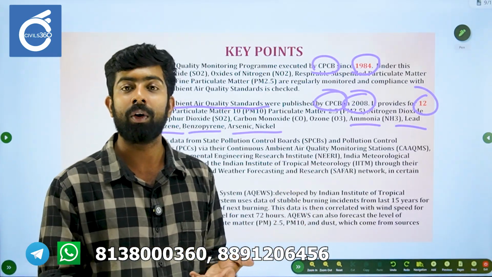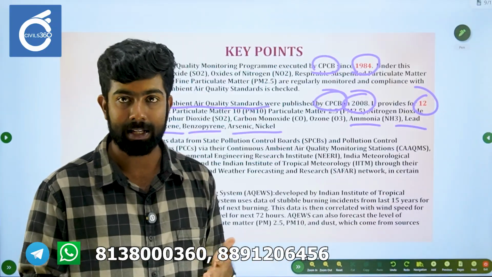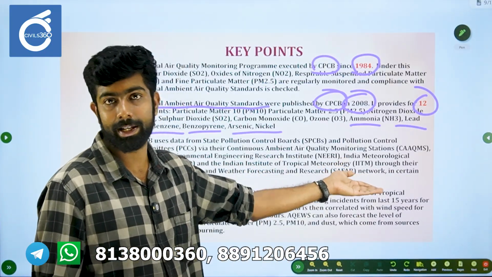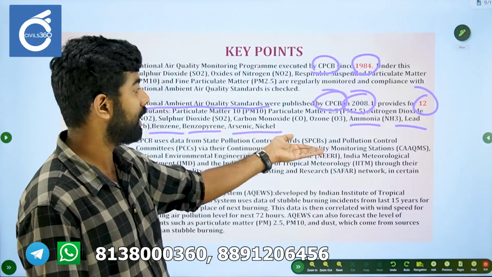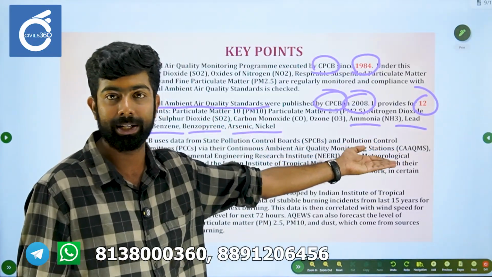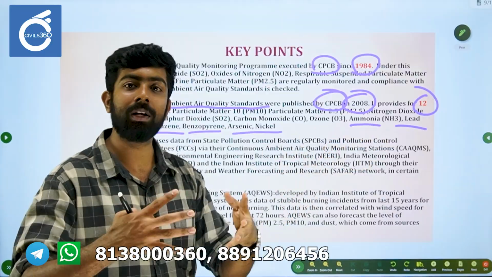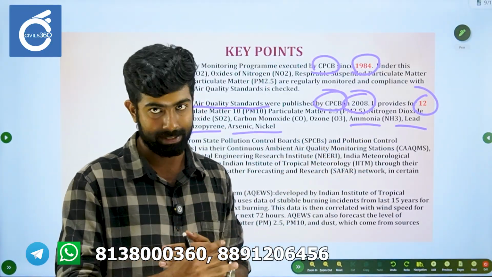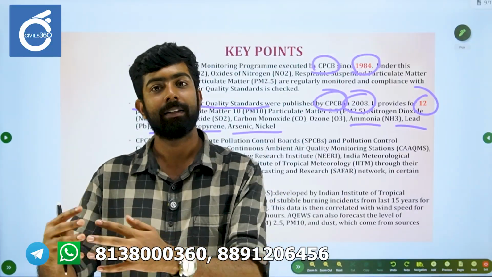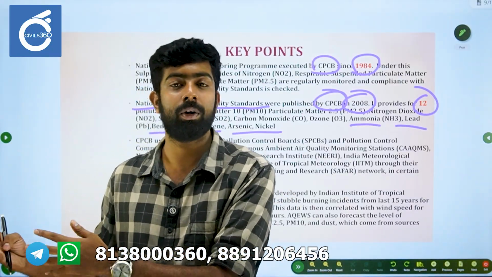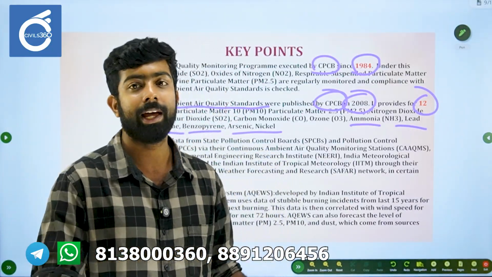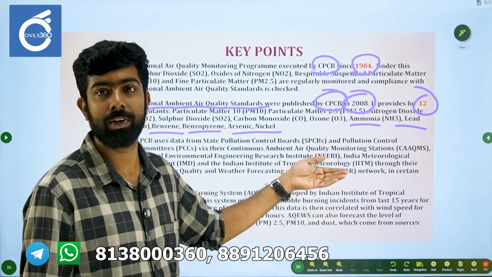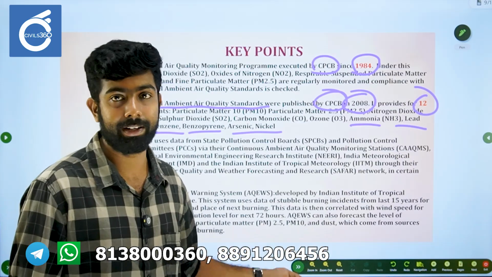For the National Capital Region and the adjoining areas, the data from either IITM or IMD, as well as from the pollution control committees through these monitoring stations, will be used for calculating the AQI by CPCB. After that, the Commission for Air Quality Management will declare the graded response action plan.